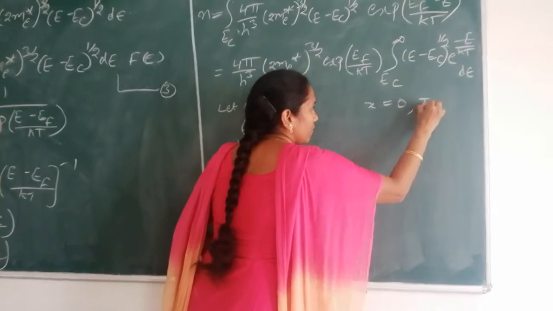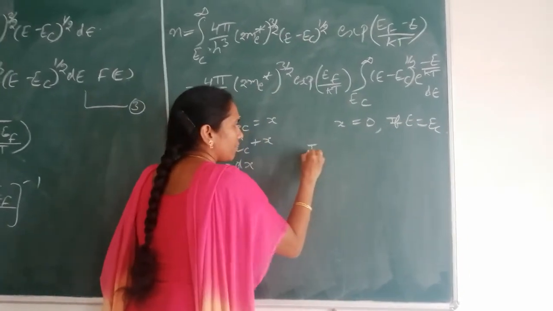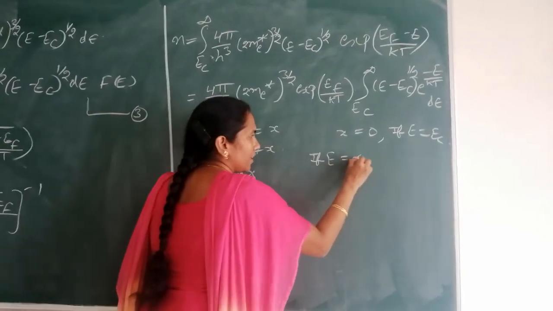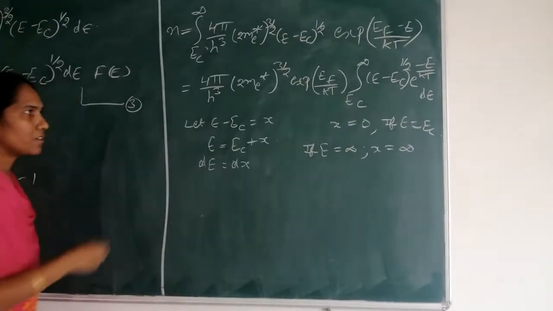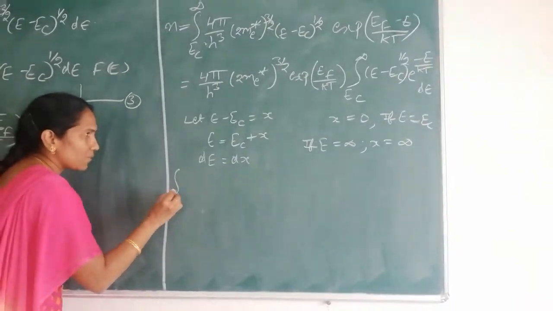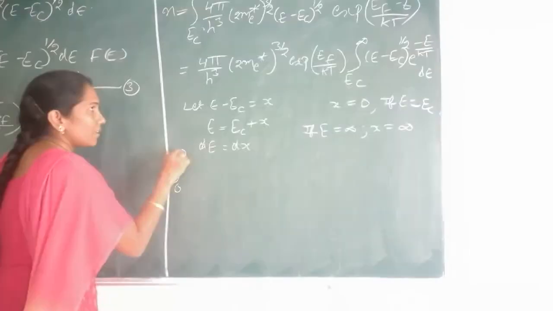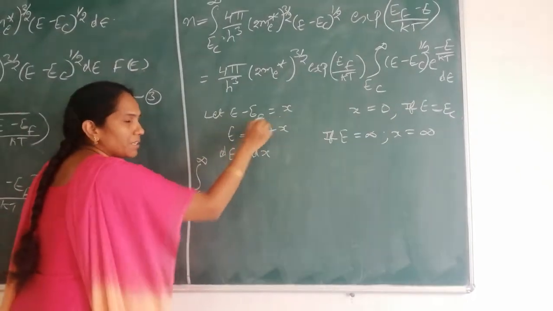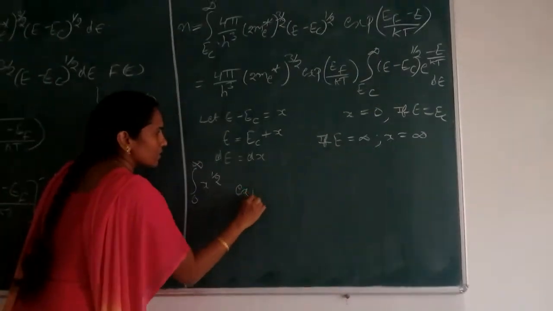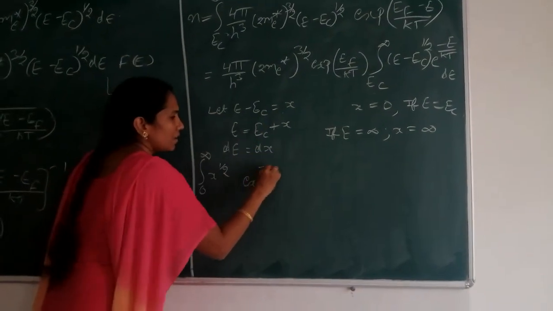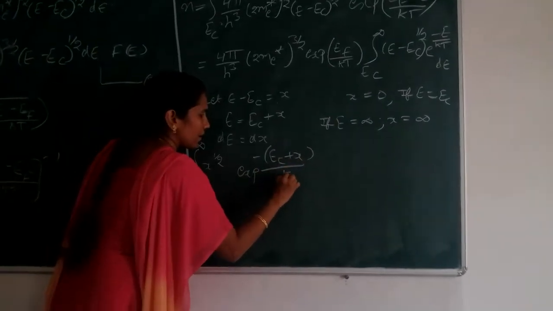If E is equal to infinity, x is infinity. Now I am simplifying the integral. The lower limit becomes 0, the upper limit infinity. E minus E_C means x, so x^(1/2) into exponential of minus (E_C plus x) by kT.